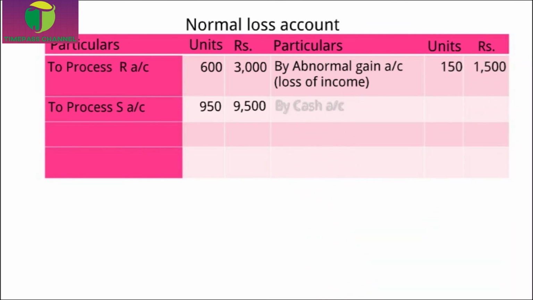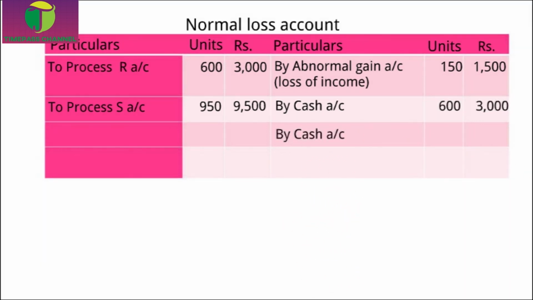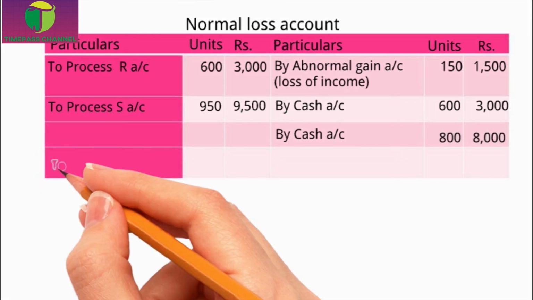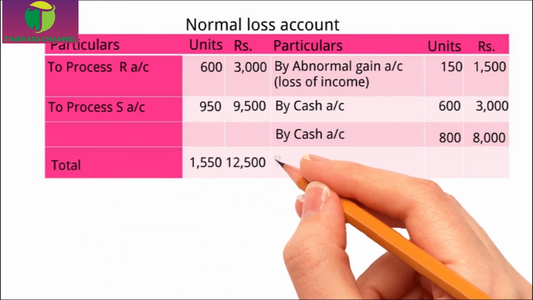In order to balance this process R account, I am writing by cash account 600 units and 3000 in the credit side of normal loss account. And for process S account, we have to write over the abnormal gain, that is 9500 minus 1500 is 8000, and similarly 950 minus 150 is 800 units. At last, I'll write the total of the normal loss account.